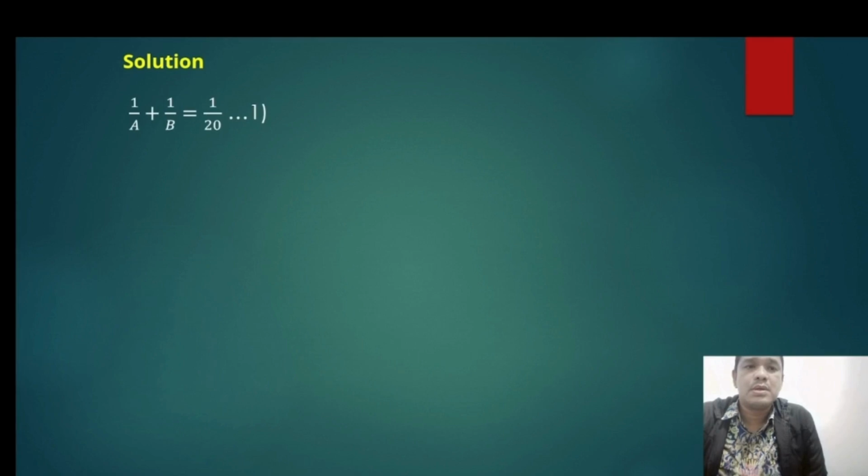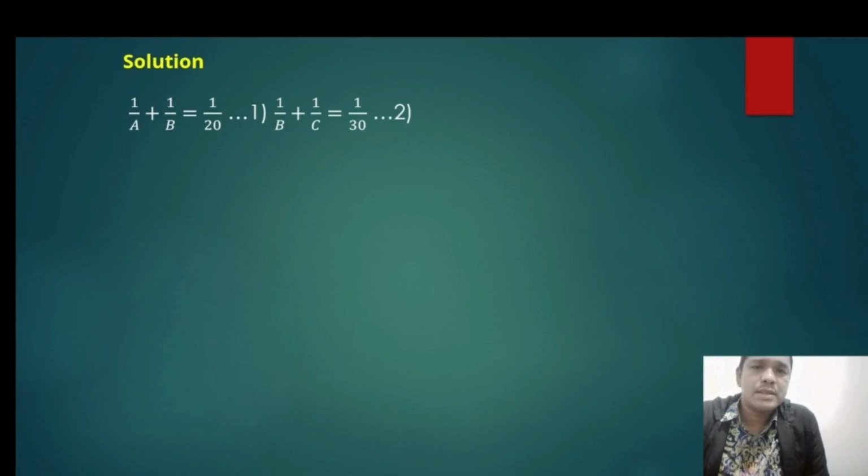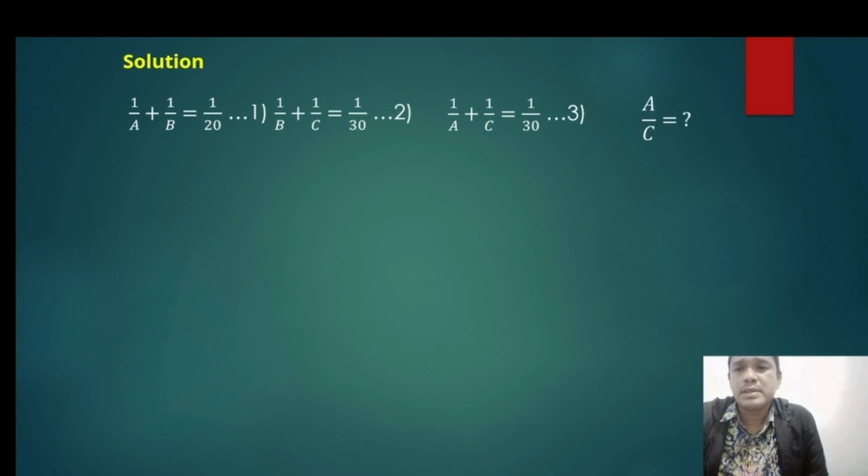So from the data given, we know that 1 per A plus 1 per B is equal to 1 per 20, meaning A and B can work together in 20 days. B and C can work together on the same project in 30 days. Same with A and C, they both can complete the project in 30 days as well. The question is what is the ratio of A per C.